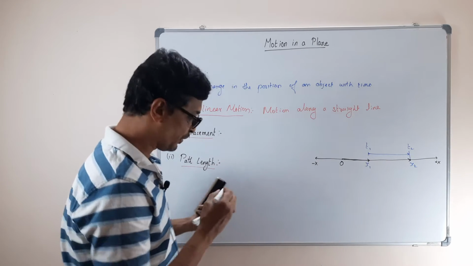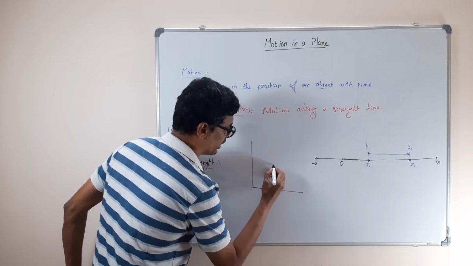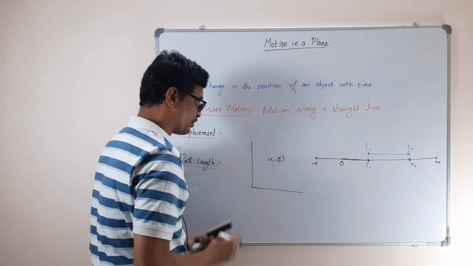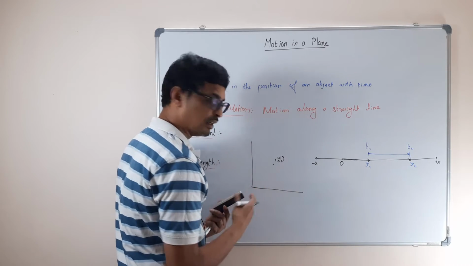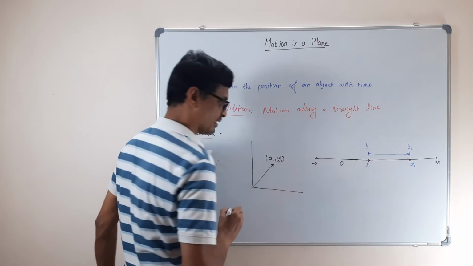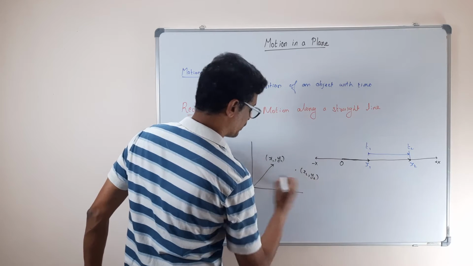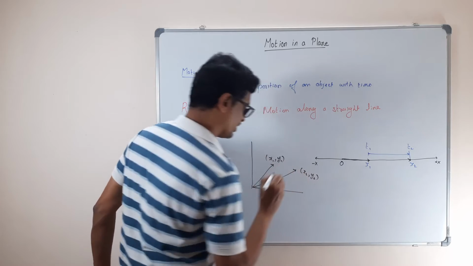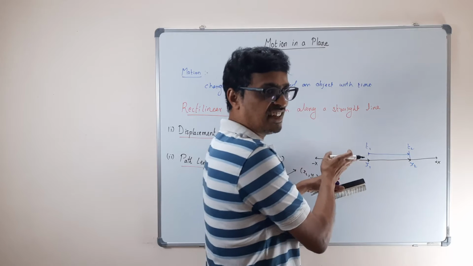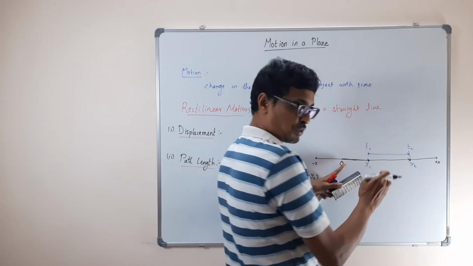For example, if you do it in 2 dimensions, if I have a point x1, y1, this is a vector. Similarly, the other point x2, y2 is another vector. Same way, if this is the origin, though it is one dimension, I can still define a vector. So this is one vector x1 and this is another vector x2.